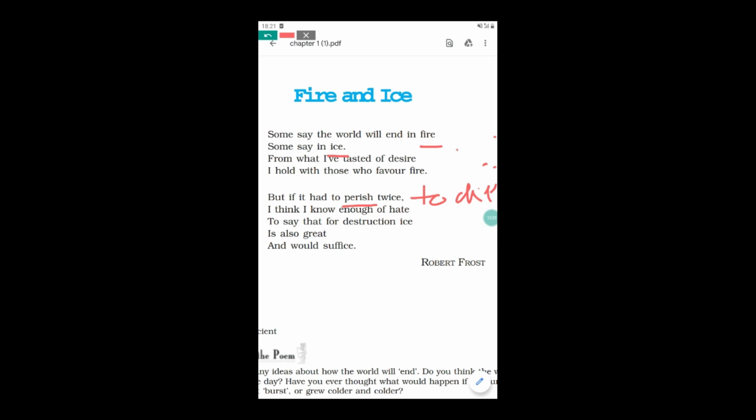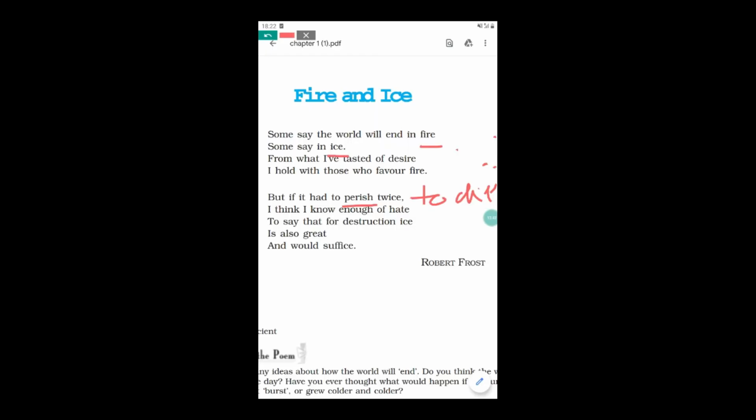Then the poet says, if the second time this world will be destroyed, then no doubt it will be destroyed by hate. Hate means ice. Ice means hate. So the second time this world will be destroyed by hate, ice. First time by fire, second time by hate. And further he adds that for destruction ice is also great and would suffice. Suffice means sufficient.